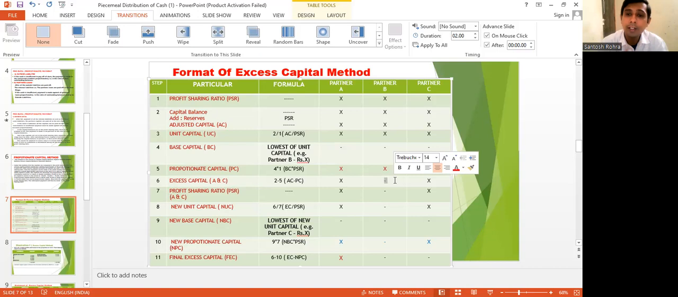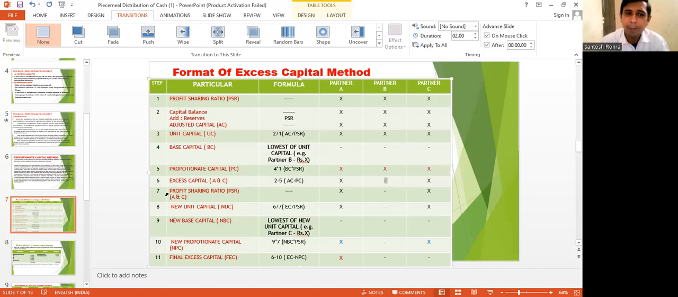Definitely it happens with the partners. So for the lowest capital, the excess capital will be nil because its capital is lowest. So how can we say it's an excess capital in the business?